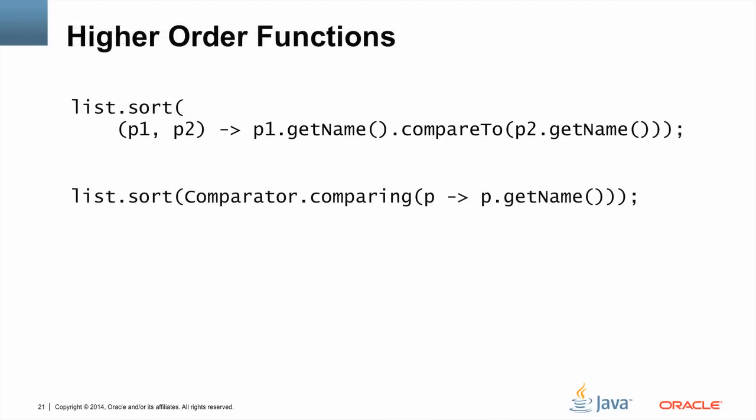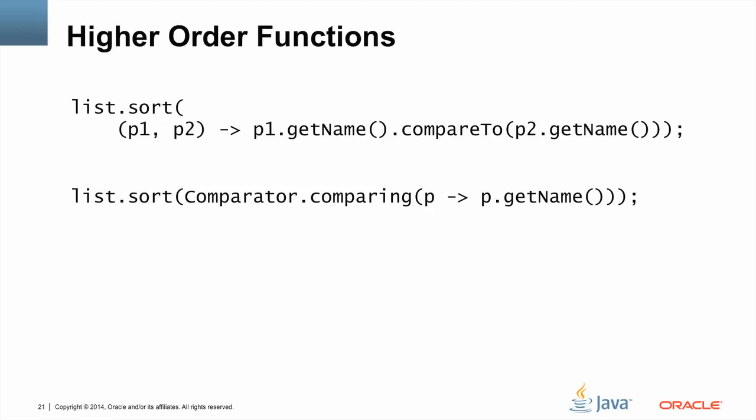Let's look again at the lambda we're passing to the sort method. This is highly stylized code. It takes two objects. We get something from the first object, and we get something from the second object, and we call compare2 on those values, and we return the result. Many comparator functions are structured this way. Wouldn't it be nice if we could replicate that structure more easily?